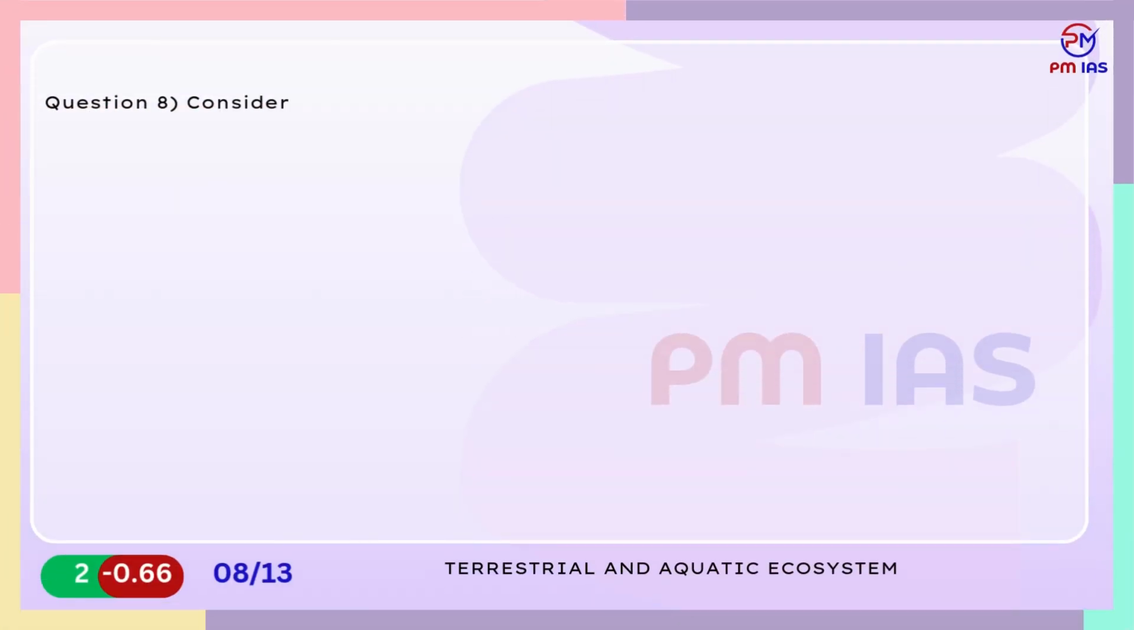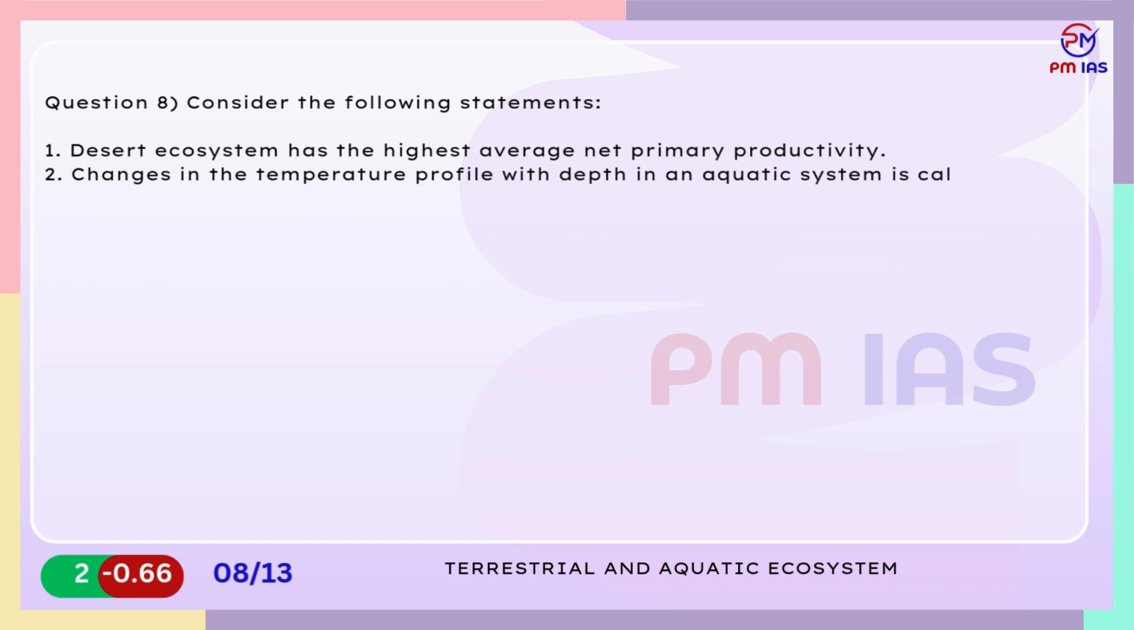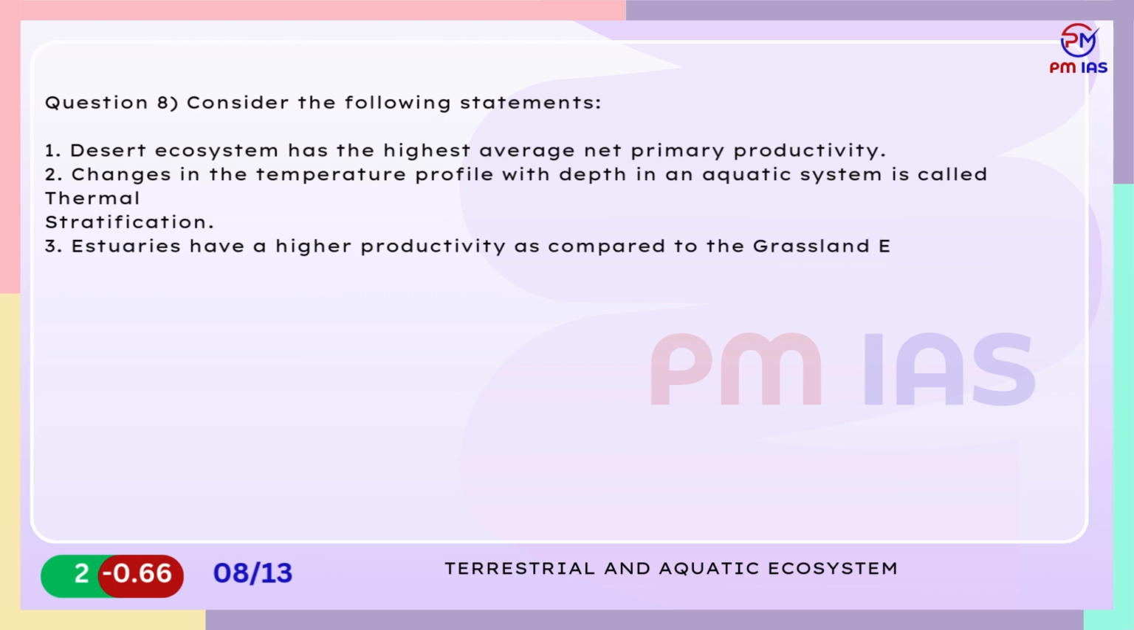Question 8. Consider the following statements. 1. Desert ecosystem has the highest average net primary productivity. 2. Changes in the temperature profile with depth in an aquatic system is called thermal stratification. 3. Estuaries have a higher productivity as compared to the grassland ecosystems. Which of the statements given above are incorrect?